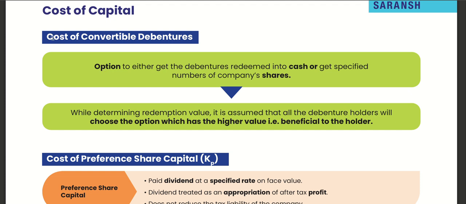Cost of convertible debentures: the holder has the option to either get the debentures redeemed into cash or get a specified number of the company's shares. While determining redemption value, it is assumed that all debenture holders will choose the option which is more beneficial to the holder. Either cash or shares, whichever is higher, the debenture holders will choose that option.